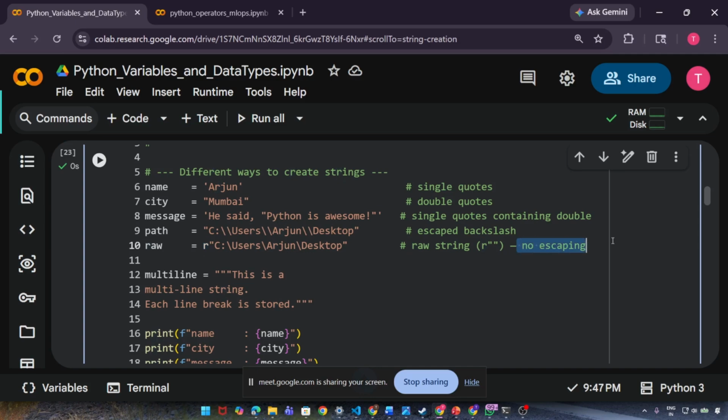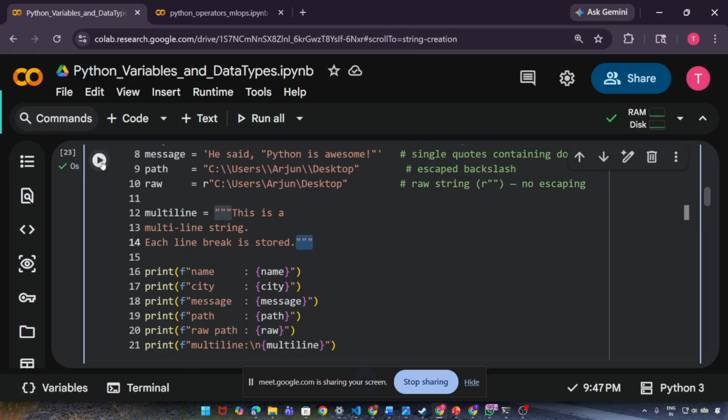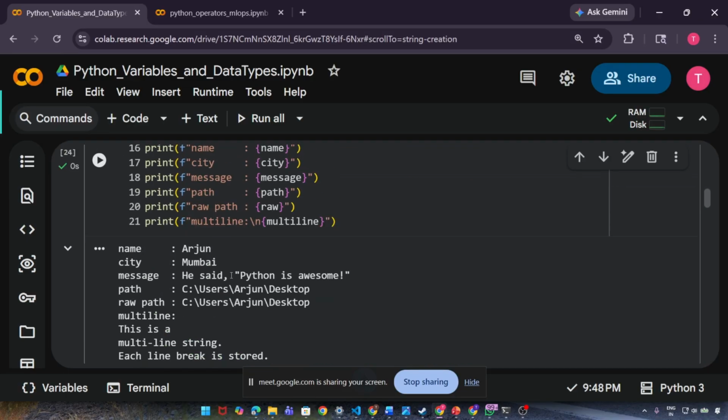It will not do any escaping. And there is a use for triple quotes too. When you want to write something in multiple lines, like DCSA in this line and multi-line string in another line, each line break is stored. When you want to type something in multiple lines, you use triple quotes. I'm executing this and getting the output.